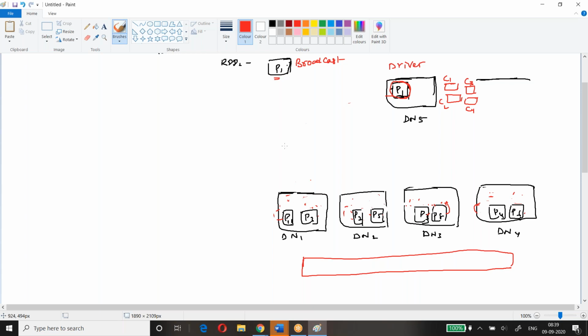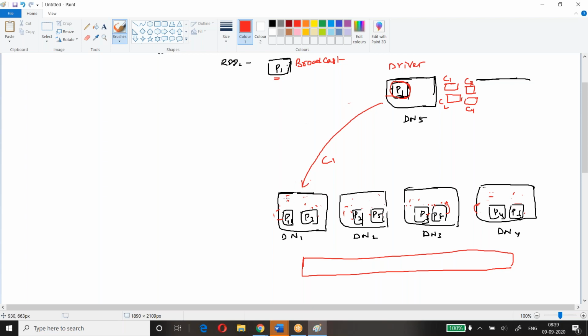So how will it work? The broadcast, the torrent works in such a way that, let's say this is sending C1 here. Node 1 is taking C1 from here, chunk 1, and it will keep a copy here.